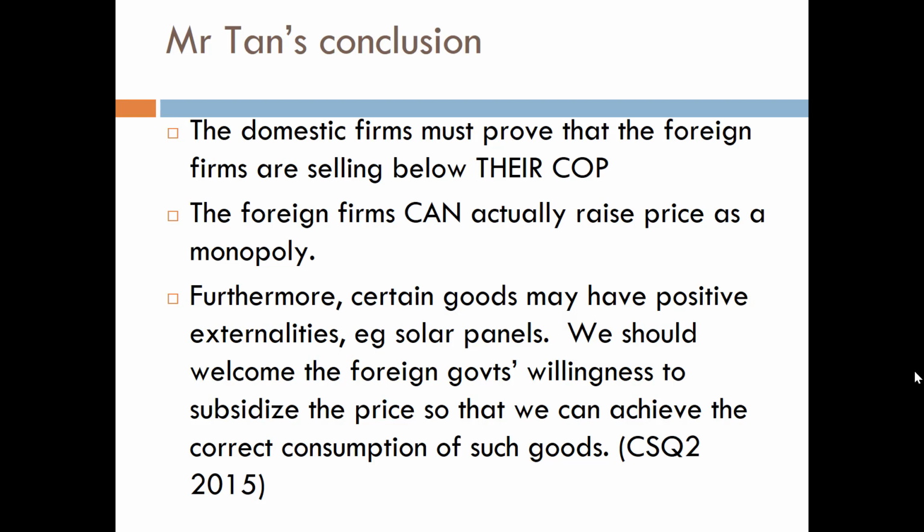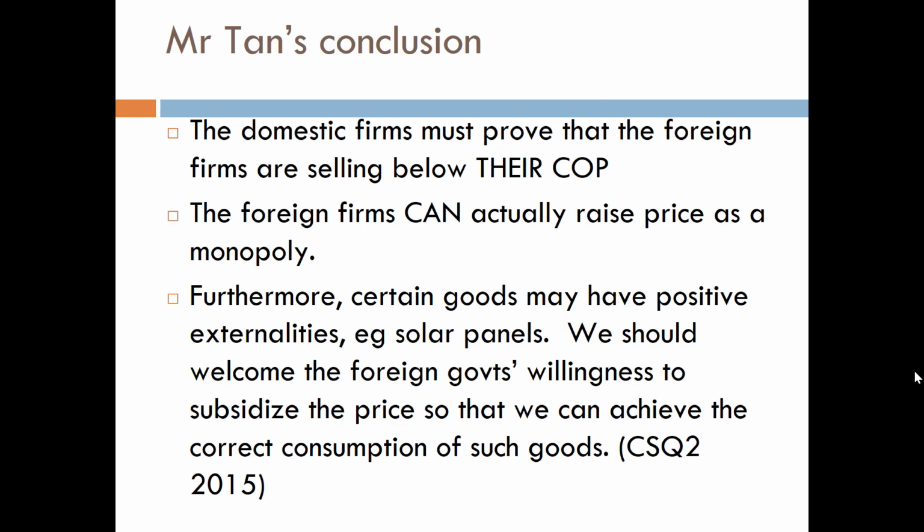And the last point I want to add is this. Certain goods might happen to have positive externalities. For example, solar panels. When you install the solar panel, it's not just you who benefits, other people also benefit. So the problem with positive externalities is that it is under-consumed, based on the market price being too high, as you have learned from your year one.